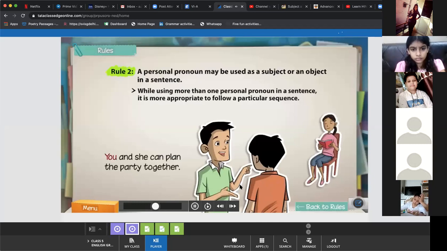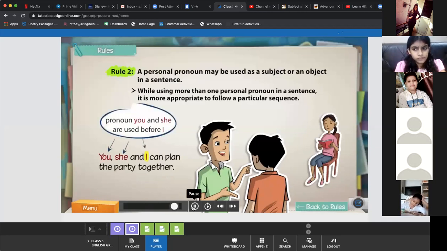When you is used with he, she or it, you is placed before third-person pronouns. If we add I to the sentence, it should come after you and she. So what does the rule say? Generally, second person comes first, then third, and then first. The sequence is second, third, and first.